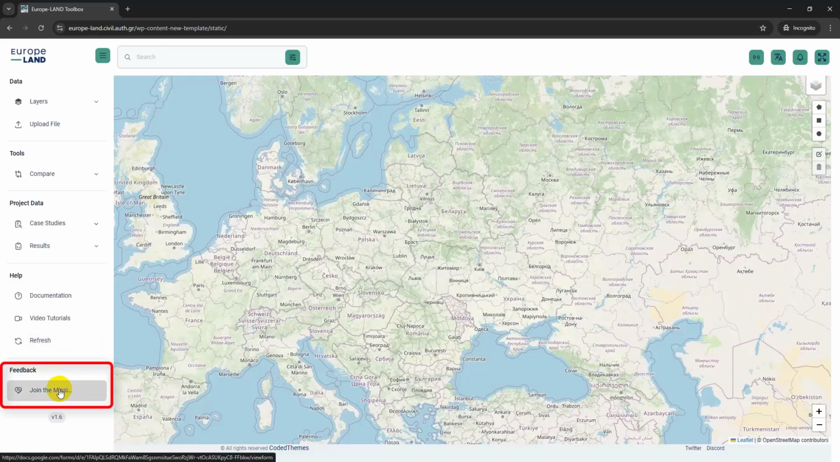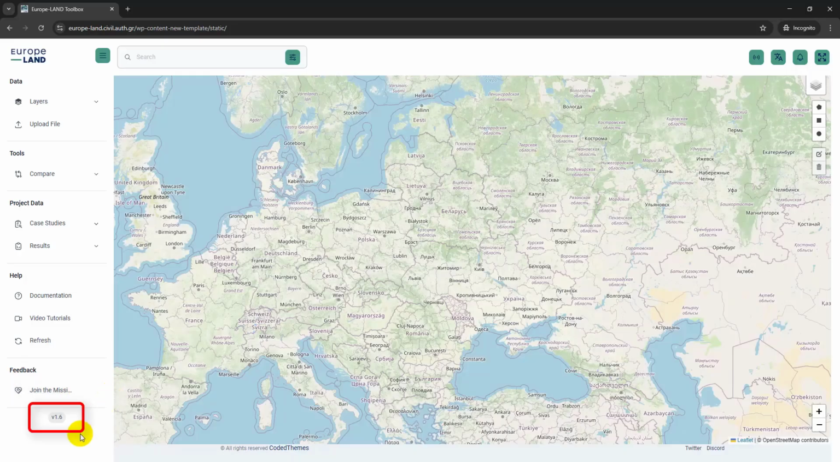Finally, the Feedback section, Join the Mission, allows users and stakeholders to submit suggestions on features, usability, or new ideas for the toolbox. This feedback helps us continuously improve the platform. You are currently viewing version 1.6. A series of more videos focused on each toolbox feature can be accessed next.